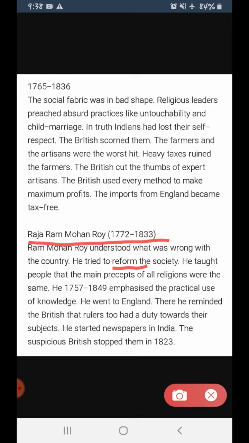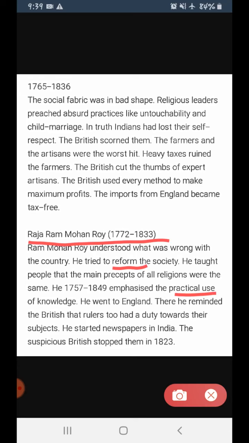Then he, in 1757 till 1849, emphasized the practical use of knowledge. Fine. He tried to bring the practical use of knowledge. Like earlier, it was only a belief. It was only a belief. We have an ill belief on something, but he tried to prove it. He brought it into practical use by showing it to the people. Clear? What did he do?